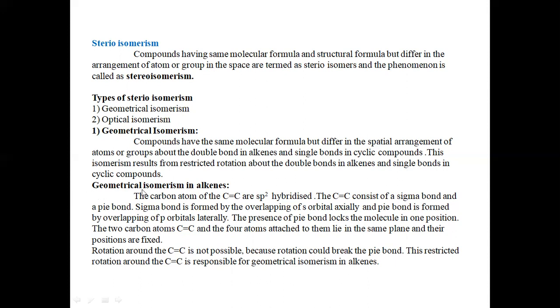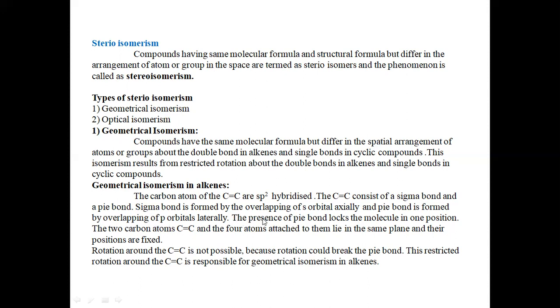Next we'll see the geometrical isomerism in alkenes. That is, we'll study the geometrical isomerism in the alkenes. The carbons of the carbon double bond carbon are sp2 hybridized. The carbon double bond carbon consists of a sigma bond and a pi bond. Sigma bond is formed by the overlapping of s orbitals axially, and pi bond is formed by overlapping of p orbitals laterally.